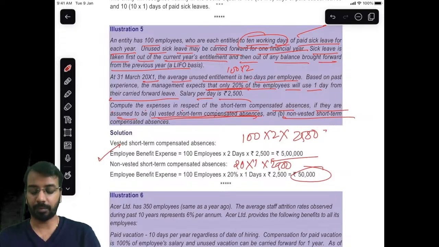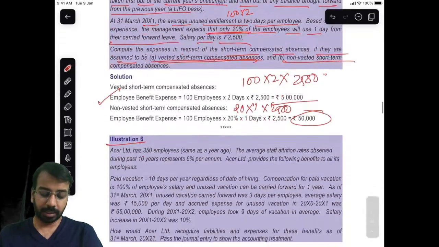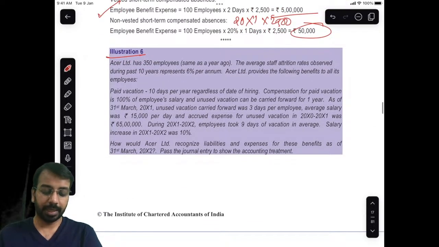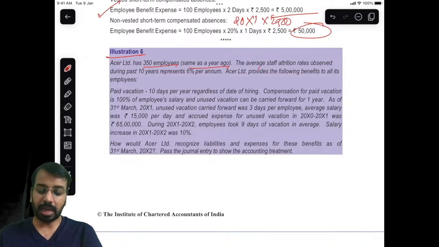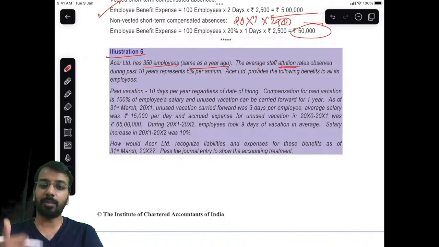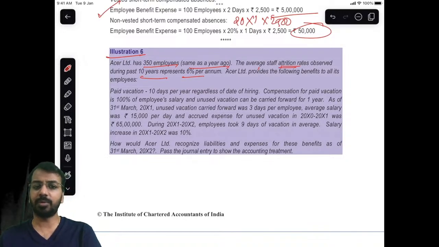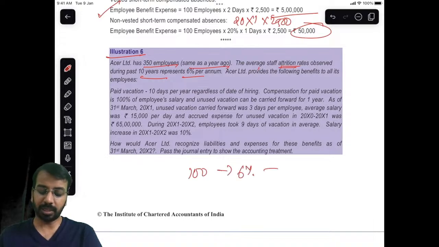Okay, clear? Great. Then let's look at this illustration. Acer Limited has 350 employees, same as a year ago. The average staff attrition, meaning the number of employees who leave, observed during the past 10 years represents 6% per annum. 6% per annum means what? If there are 100 employees, 6% will leave, we will be left with only 94 employees.